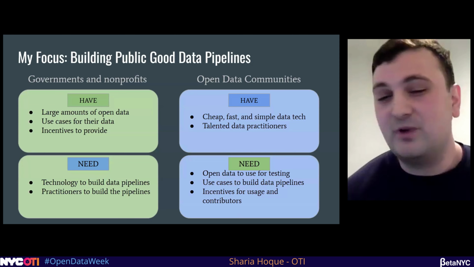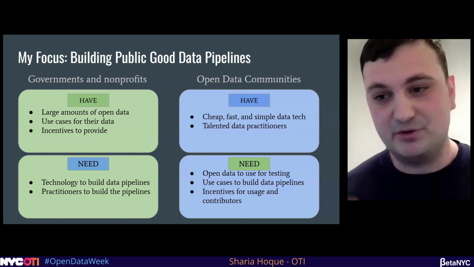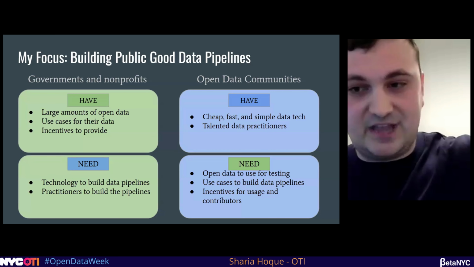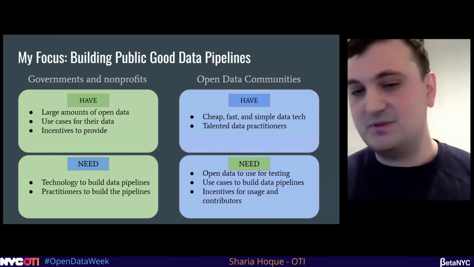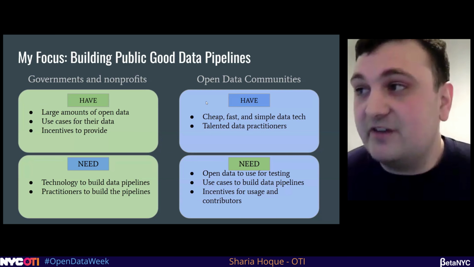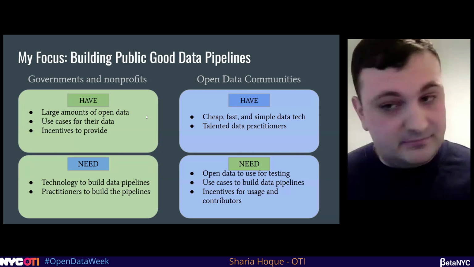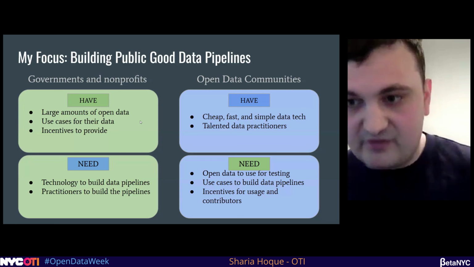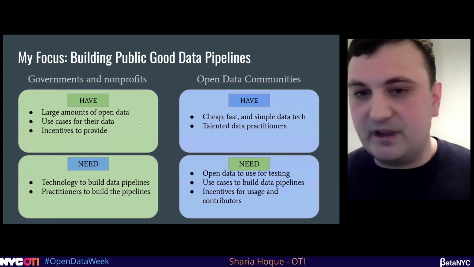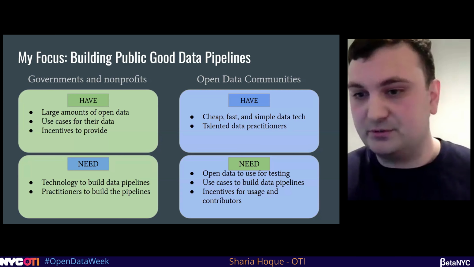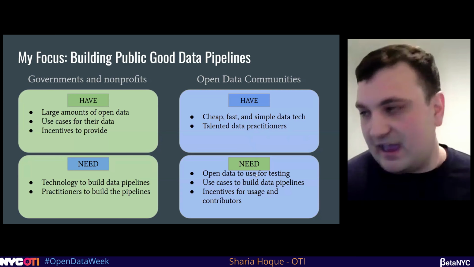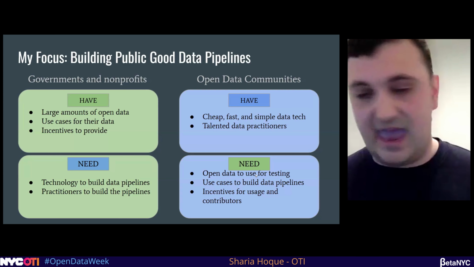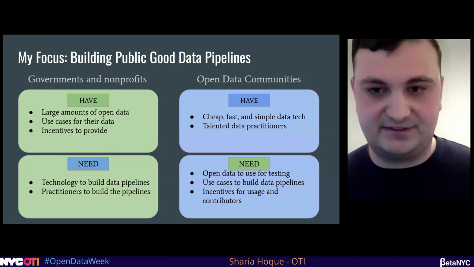That's why my main focus on the Open Data Stack is building public good data pipelines, because I believe a partnership between governments and nonprofits and the open data community can be extremely beneficial for everyone. Governments and nonprofits have a lot of data, they have use cases for their data, and they have incentives to provide it: grants, public reputation for your help with open source. Whereas open data communities have cheap, fast, and good data tools for building pipelines, and talented data practitioners who know how to use that technology.